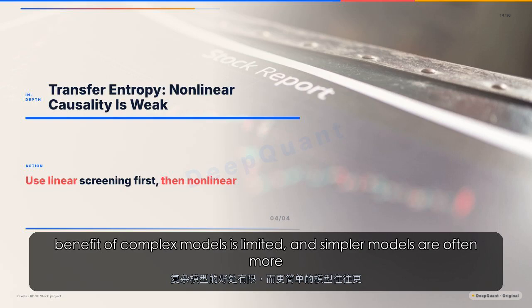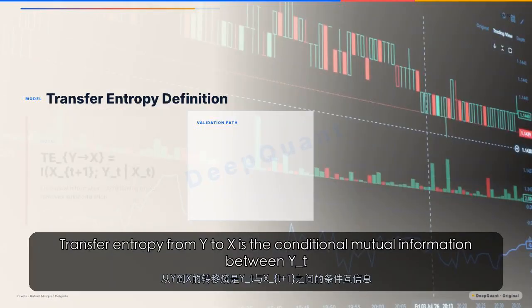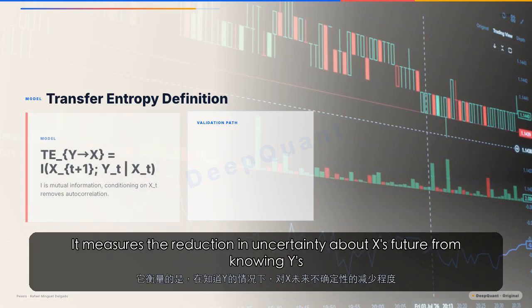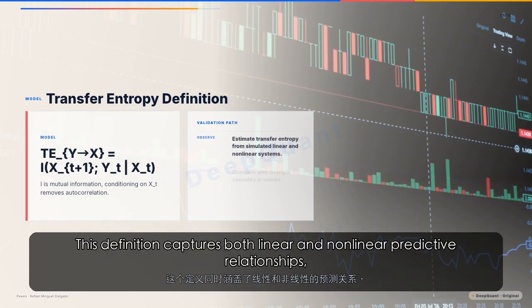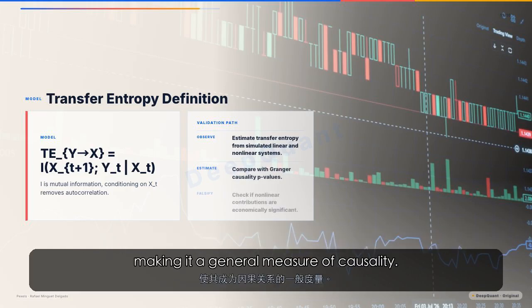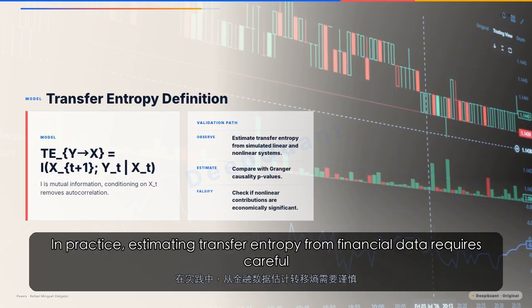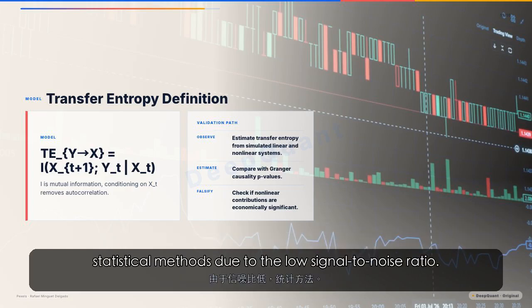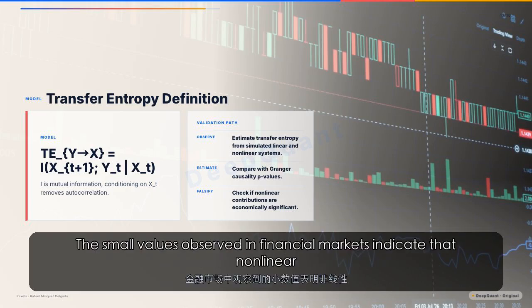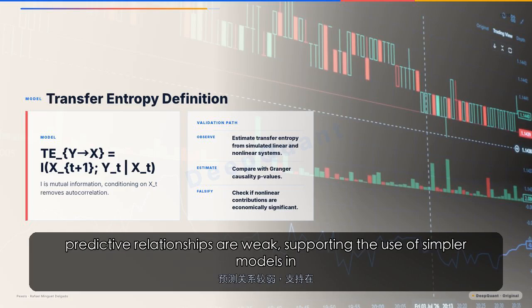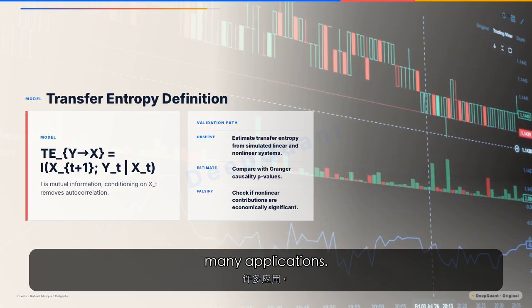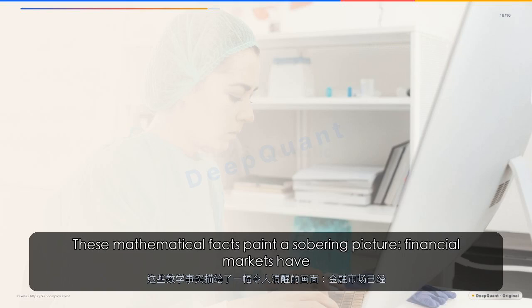Transfer entropy from Y to X is the conditional mutual information between Y_t and X_{t+1} given X_t. It measures the reduction in uncertainty about X's future from knowing Y's past. This definition captures both linear and nonlinear predictive relationships, making it a general measure of causality. In practice, estimating transfer entropy from financial data requires careful statistical methods due to the low signal-to-noise ratio. The small values observed in financial markets indicate that nonlinear predictive relationships are weak, supporting the use of simpler models in many applications. These mathematical facts paint a sobering picture.